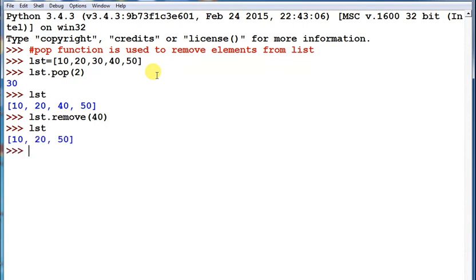So in pop function you have to pass the index of item that is to be deleted, and in remove function you can pass the value that you want to remove from the list.